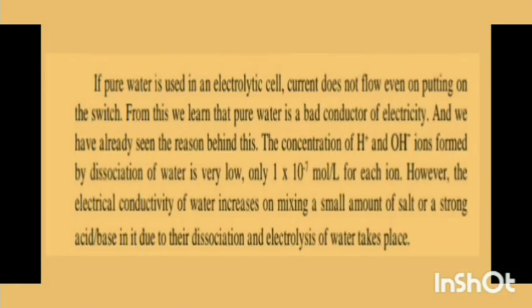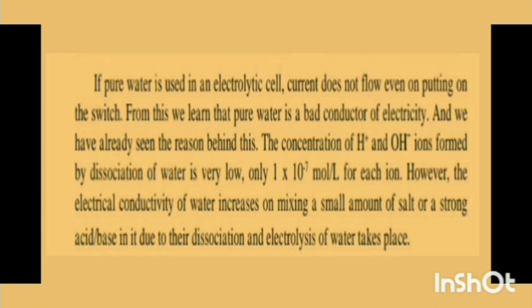If pure water is used in an electrolytic cell, current does not flow even on putting on the switch. From this we learn that pure water is a bad conductor of electricity, and we have already seen the reason behind this. The concentration of H+ and OH- ions formed by dissociation of water is very low, only 1 into 10 raised to power minus 7 mole per liter for each ion.